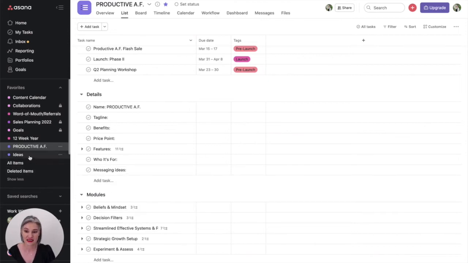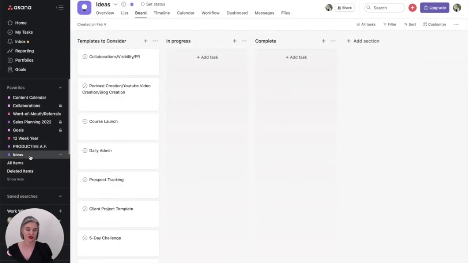And then finally, things that I haven't completely fleshed out yet, I've got a whole ideas board as well. So right now my big idea is creating, you guys are loving the templates, the content calendar template that I've created and shared with you. So I've got some other ideas for templates that I want to create. And so knowing that whenever it's time to sit down and actually create those, I already have a nice list to pull from, and I'm not losing ideas because they're on Post-it notes or in notebooks or in random Google Drive folders. Everything is all in one spot.